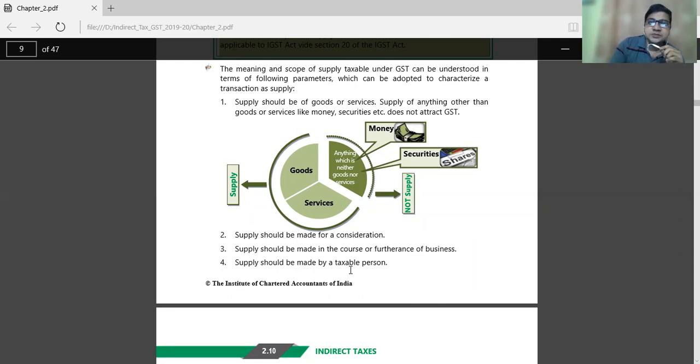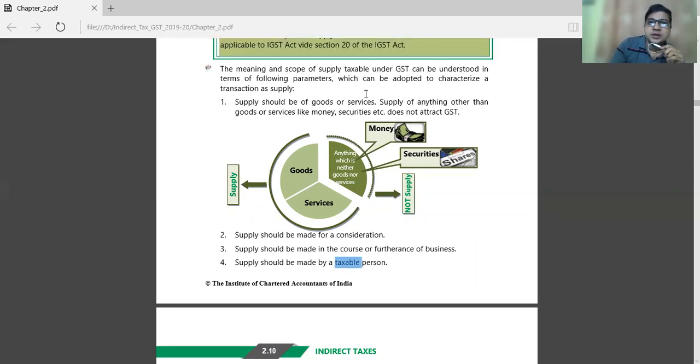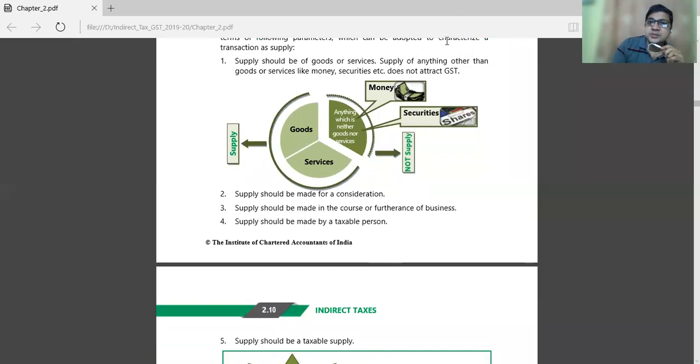Now, a taxable person means a person who is registered under GST and who is eligible for registration. Such persons are called taxable persons, and those who sell or purchase taxable goods or taxable services are called taxable persons.